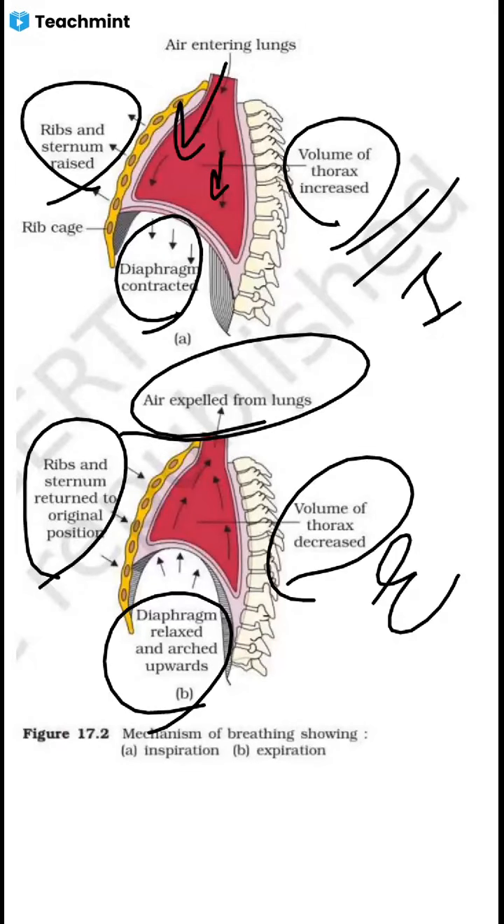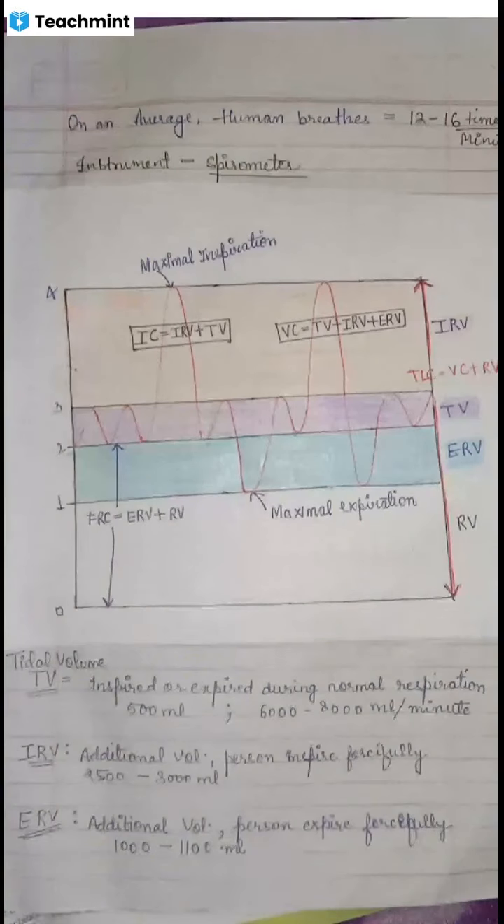This was a diagram given in the NCERT, and this I will be doing in the next class.